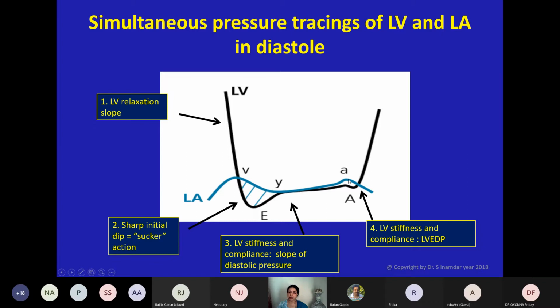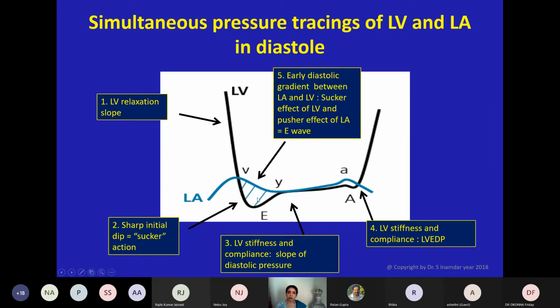And this last, again atrial kick, again this is also the function of left ventricular stiffness and compliance, and this part determines what is left ventricular end diastolic pressure, which is very famous, and it is very important to judge the patient, where is the patient, whether he is sinking or whether he is improving. So this early diastolic gradient between LA and LV, due to sucker effect of LV and pushing effect of LA, there is E wave on the Doppler in echocardiography.